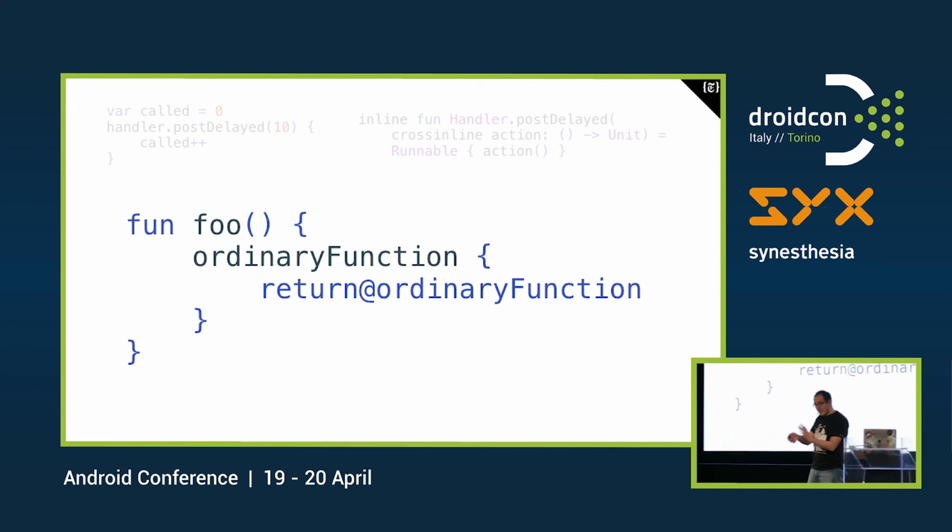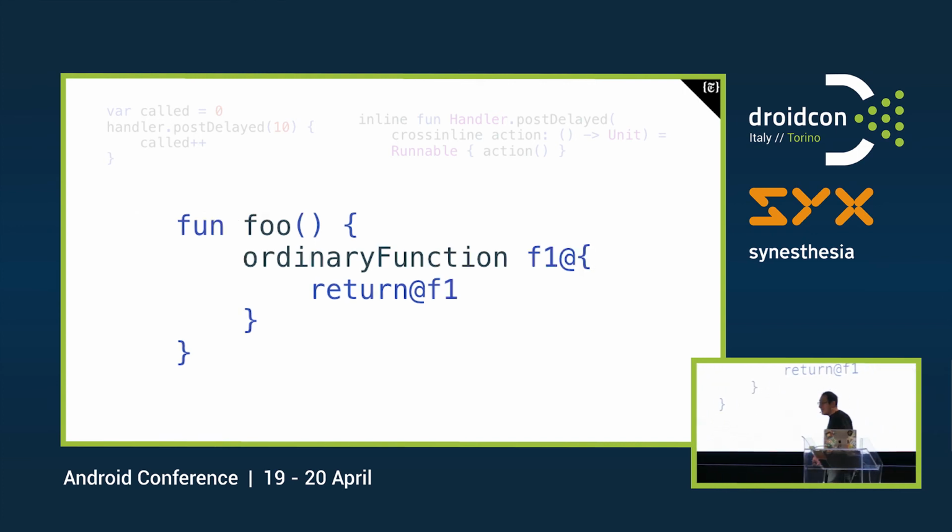But since this function is pretty long, we can add a label there. So we can name this ordinary function f1. And it's amazing that you can put the at sign in front or after the word. Took me at least 5 minutes to understand why it was not compiling.